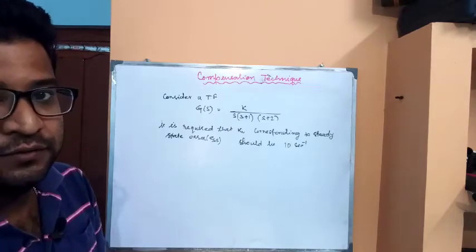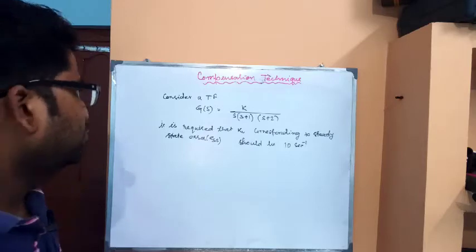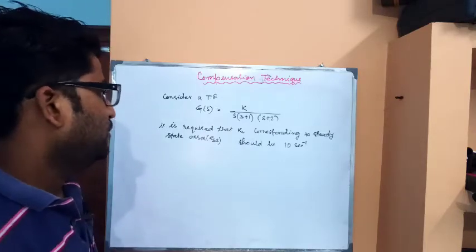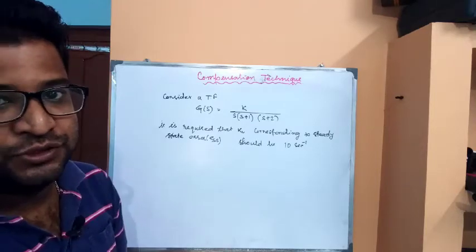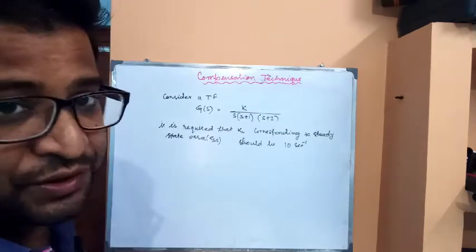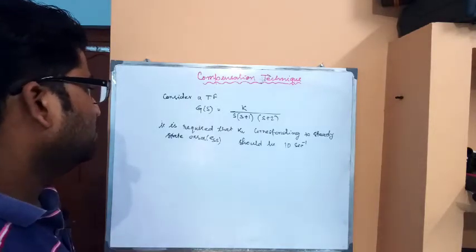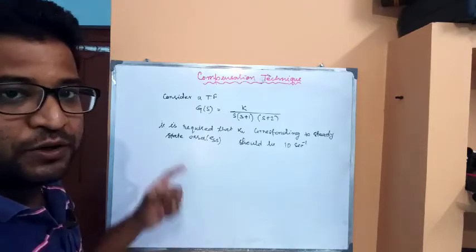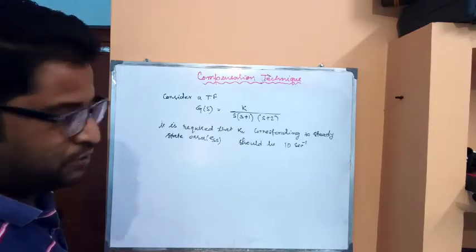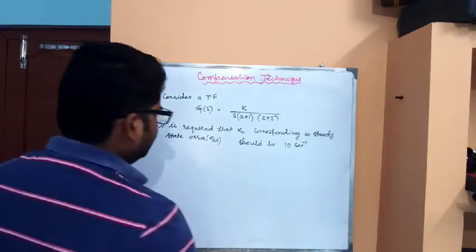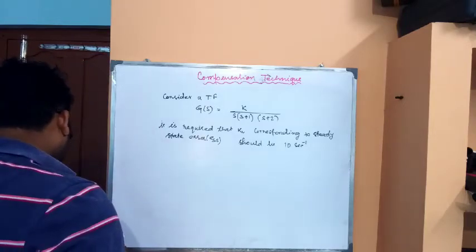As we know, for a type 0 system, the positional error constant is present, for a type 1 system, the velocity error constant, and for a type 2 system, the acceleration error constant is present. So this is a type 1 system, and we are considering the Kv corresponding to the steady state error of the system, and it should be 10 inverse second, or 1 by 10 second.